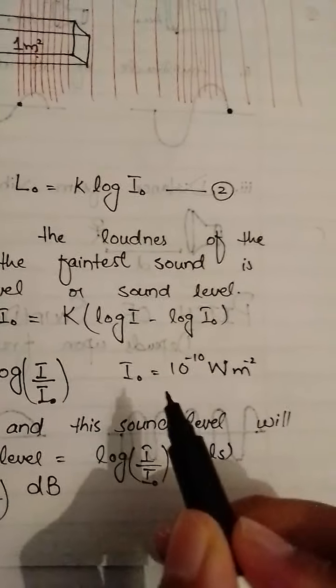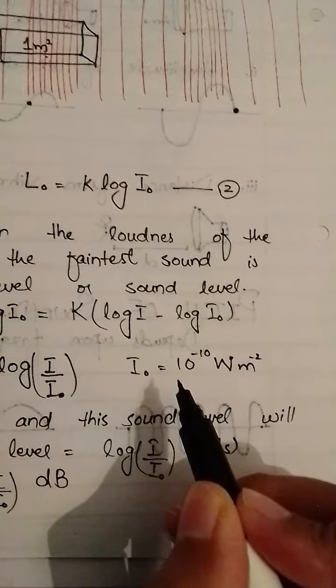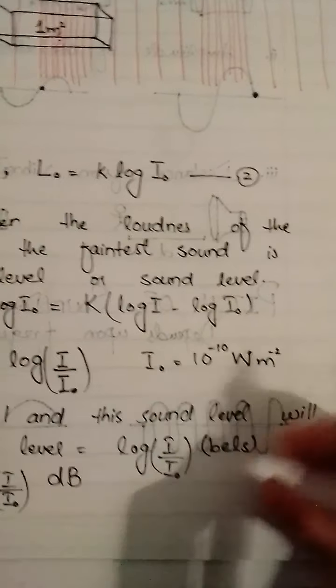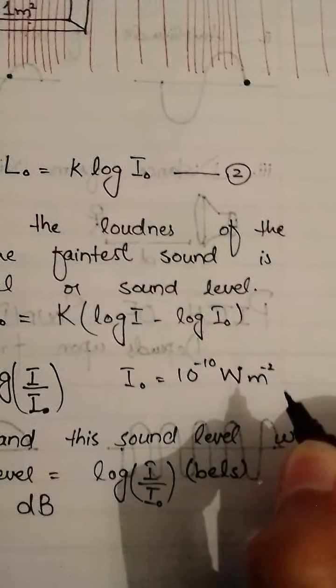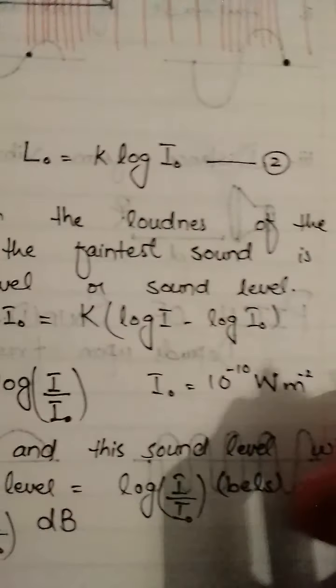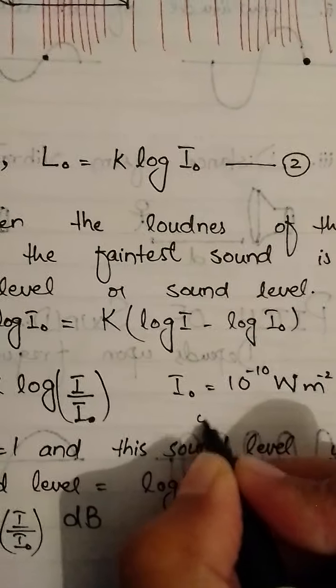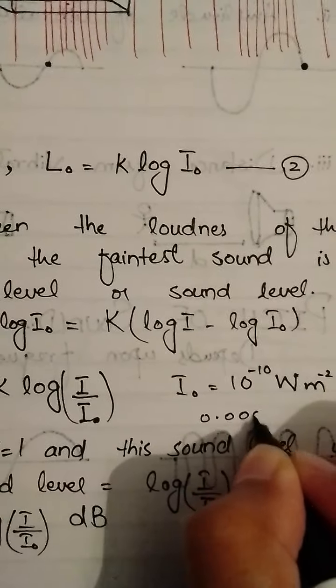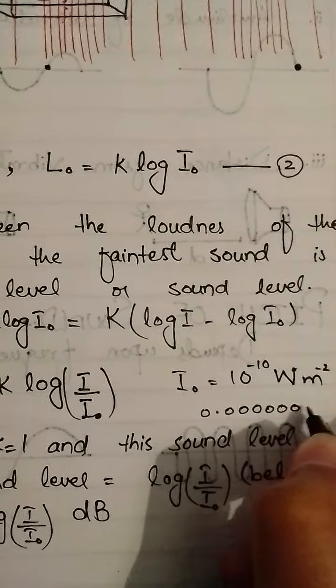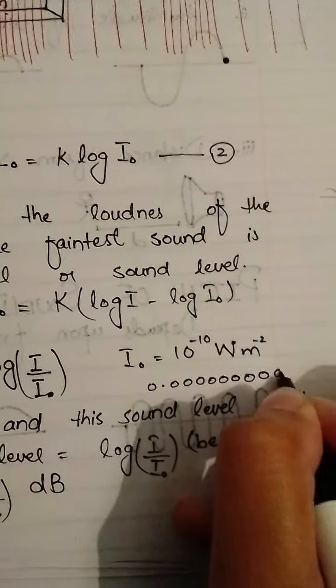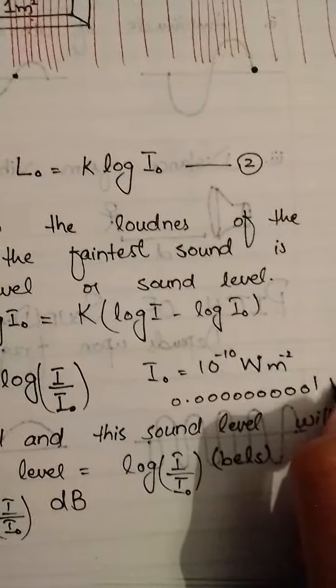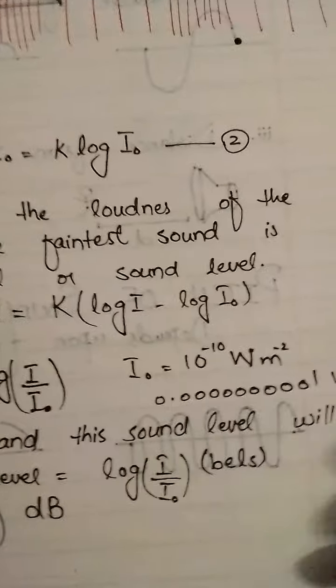This is a really faint sound. If we take 1 watt, we take 0.0000000000001. Here we have this amount of watt, and on the other hand we have 1 watt.